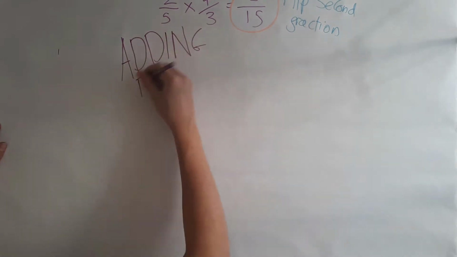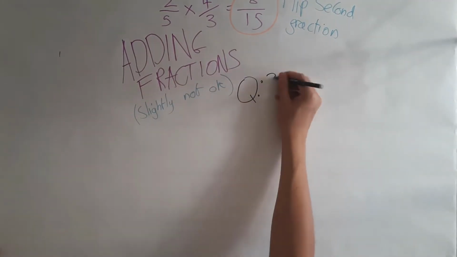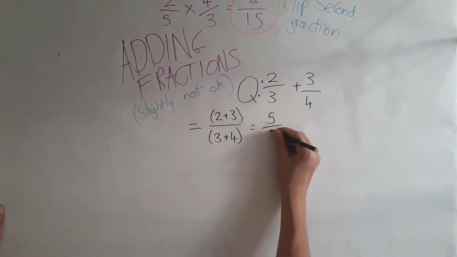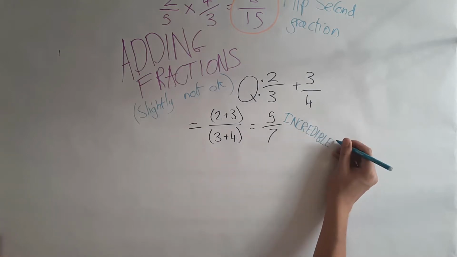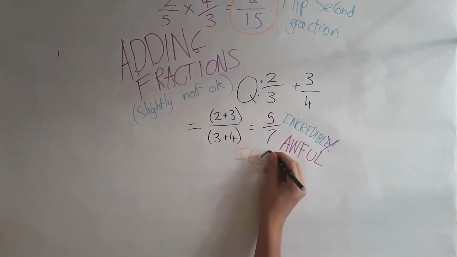Adding fractions is probably the first fractions chapter where you can be especially prone to mistakes. What a lot of people do is when faced, for example, with 2/3 plus 3/4, they'll simply add the top, add the bottom, and arrive at a lovely answer 5/7, which is incredibly incorrect. If you have done this before, that's fine, except I do in fact hate you passionately.